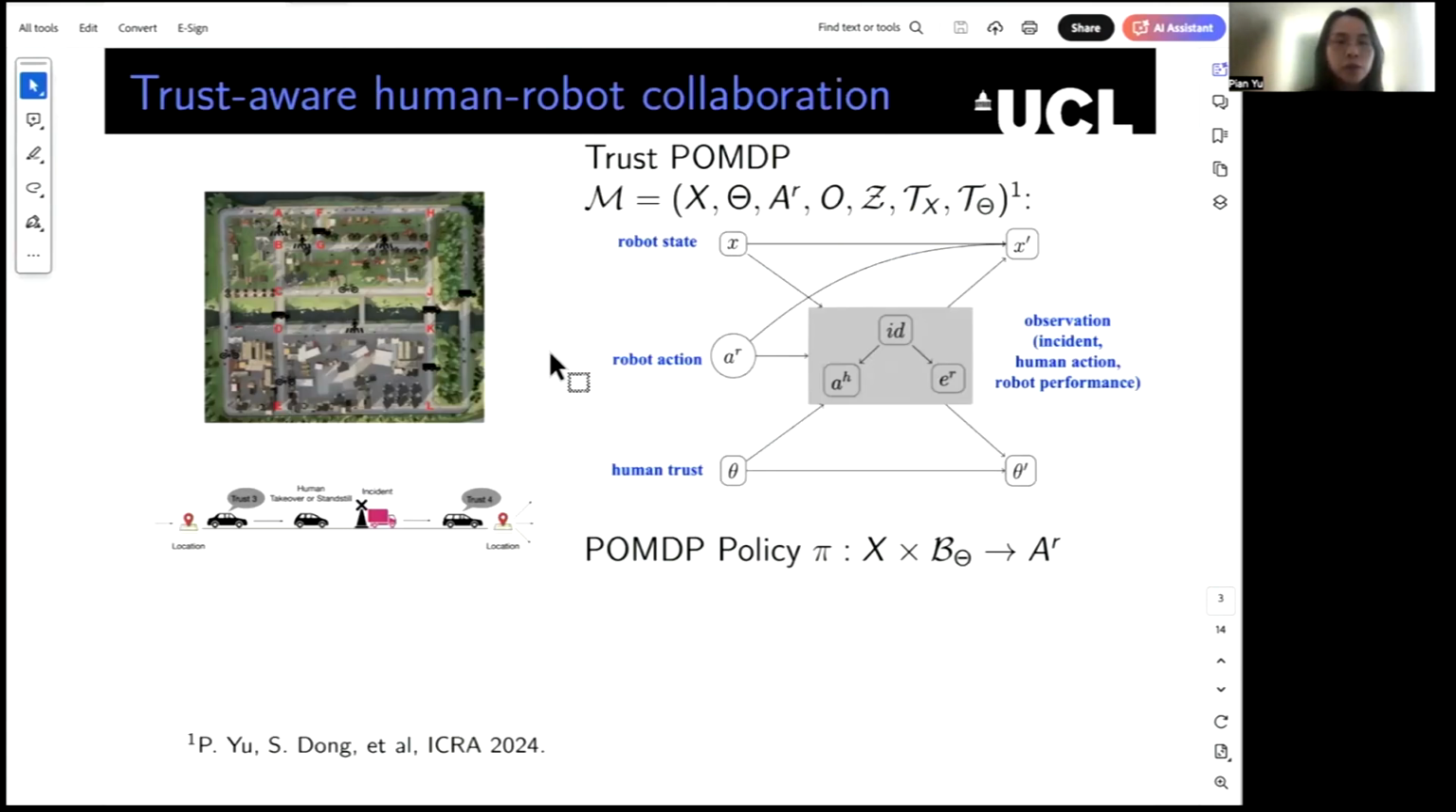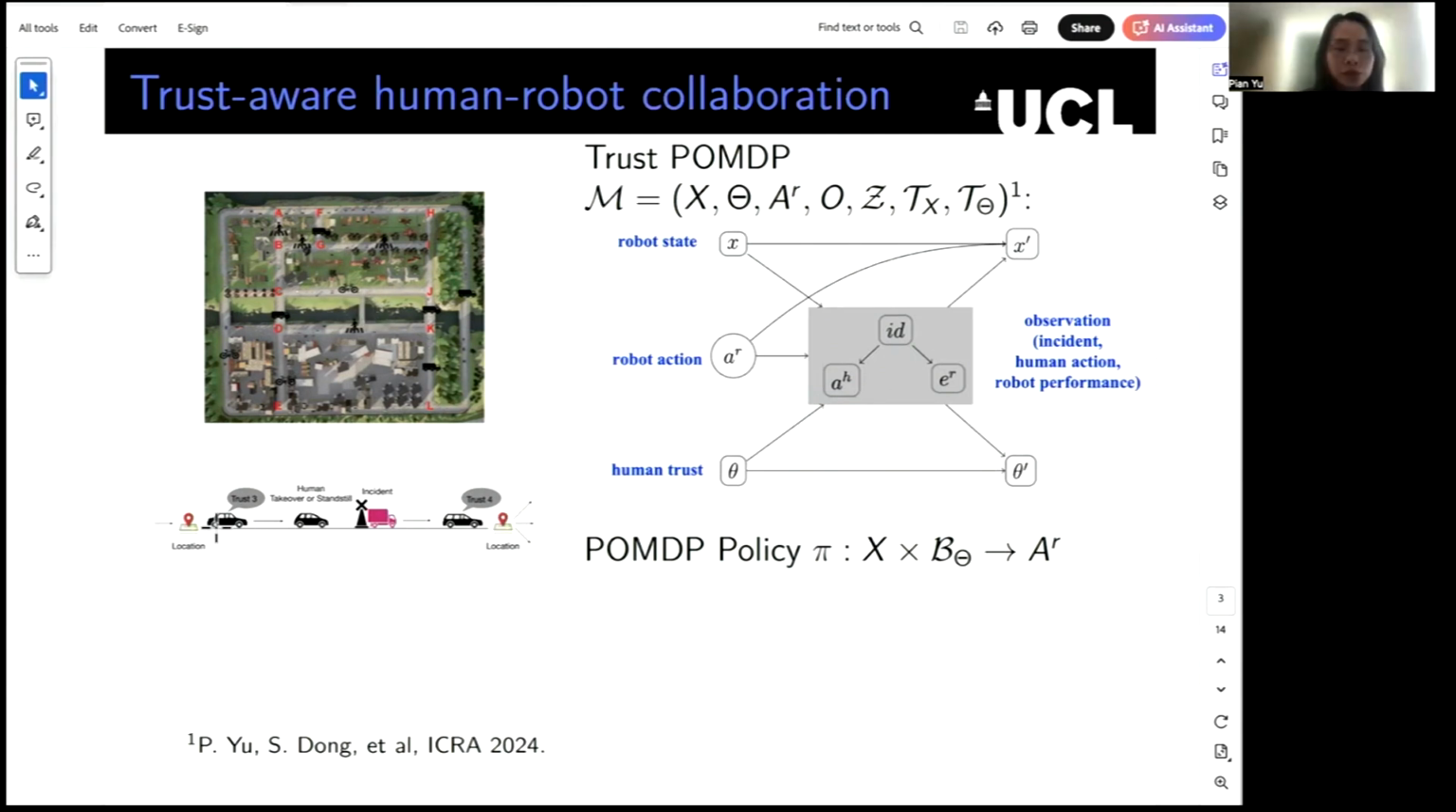The first problem we study is trustworthy human-robot collaboration. Let's see this figure as an example. Here we consider the route planning problem for autonomous driving. There is a vehicle driving in the city, and for each road segment, there are different types of incidents, such as a pedestrian crossing the road, an oncoming truck, or obstacles on the road.